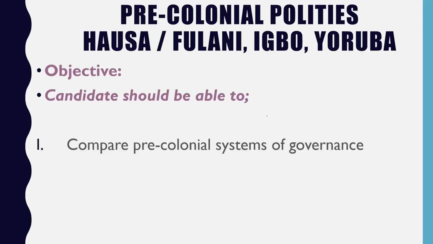Let's look at what JAMB expects you to know about the pre-colonial politics of the Hausa Fulani, Igbo, and Yoruba. Specific objectives: the candidate should be able to compare pre-colonial systems of governance. Know the differences between the Hausa Fulani kingdom system of government and the Igbos, and between the Hausa Fulani kingdom and the Yorubas. What the examiner is interested in is the political system: the legislative, executive, and judicial functions of these pre-colonial societies.